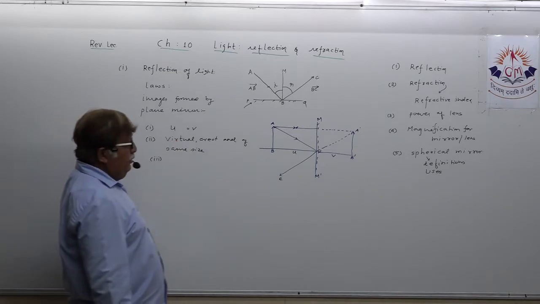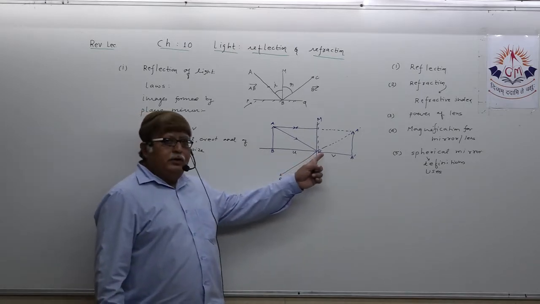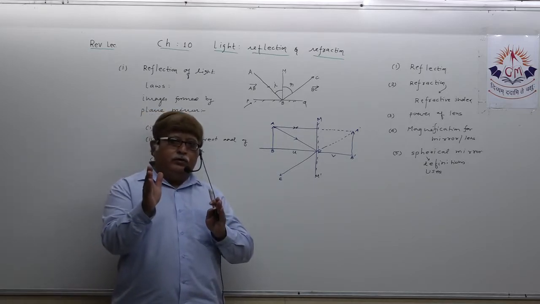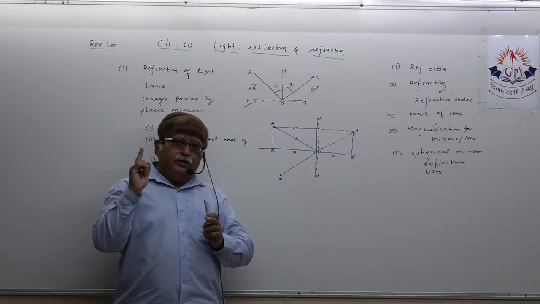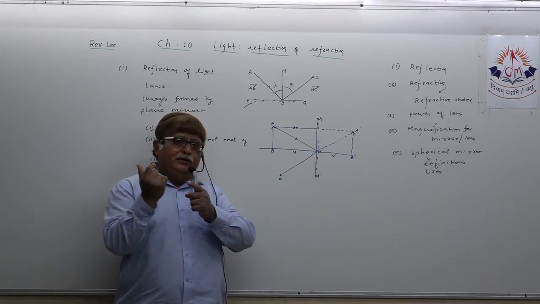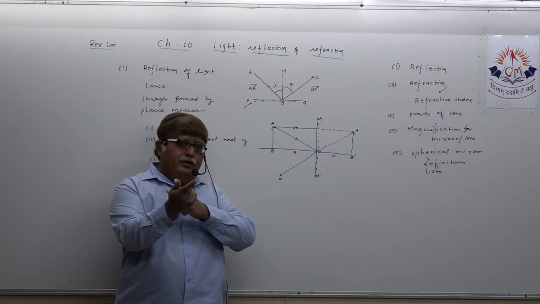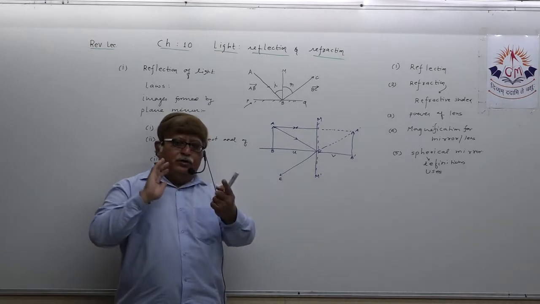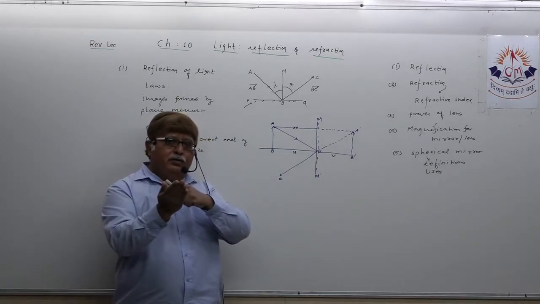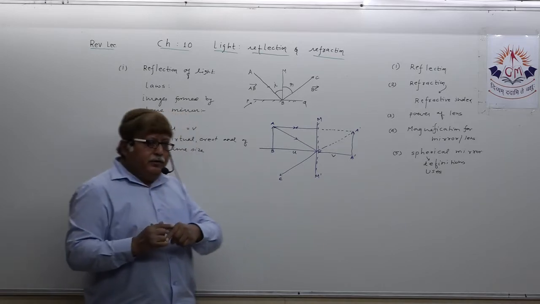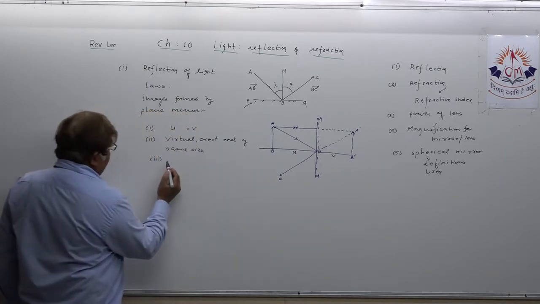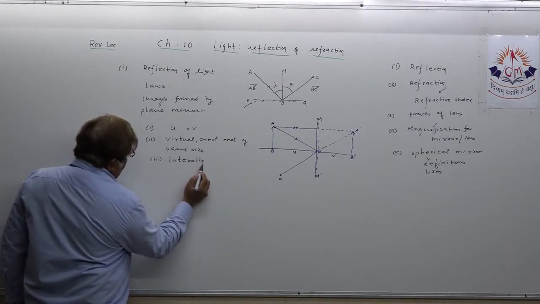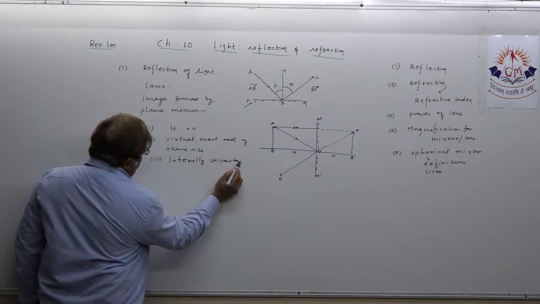The third one, if you remember: what happens if you stand in front of the mirror and raise your right hand? It looks like the image is raising its left hand. That means the image is not becoming upright turn, but it is called lateral inversion. Left becomes right and right becomes left. So you can say the third characteristic is that the image is laterally inverted.